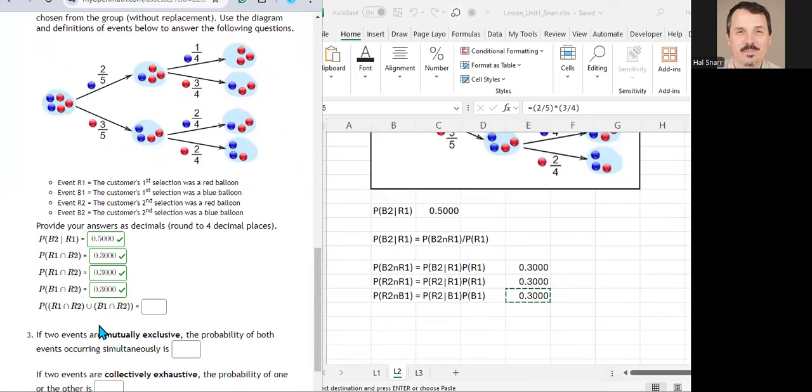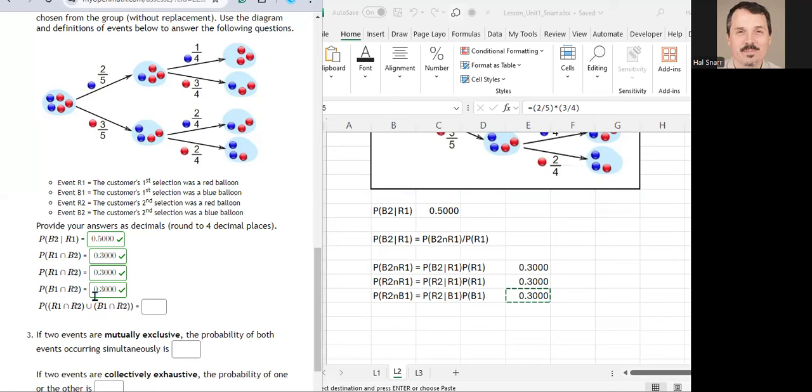Okay, so next we want to calculate the probability of this event here, R1 and R2. Its probability is 0.3. And then we have this event, B1 and R2, and its probability is 0.3. Now, is B1 and R2, that event, mutually exclusive with R1 and R2?